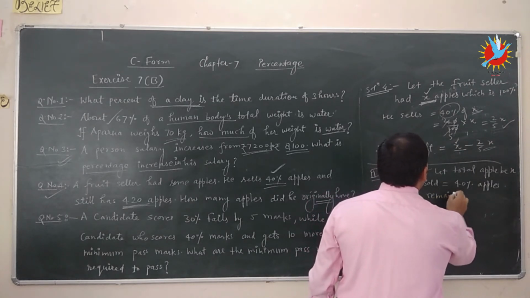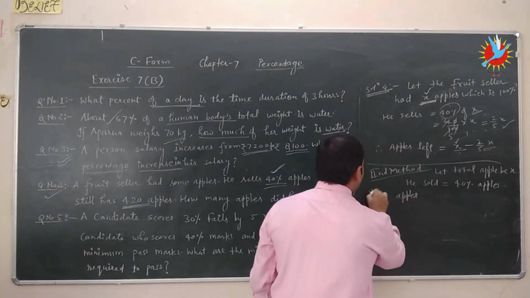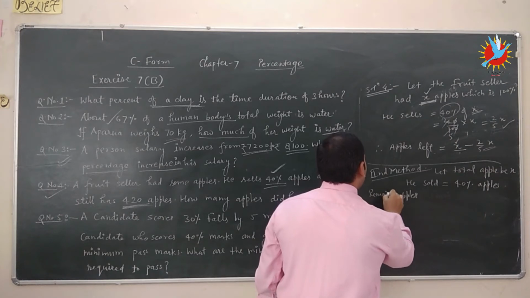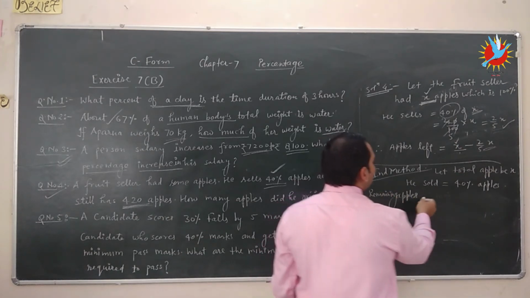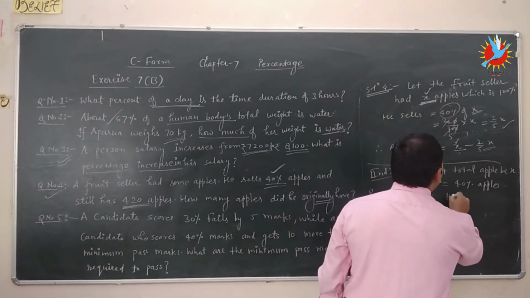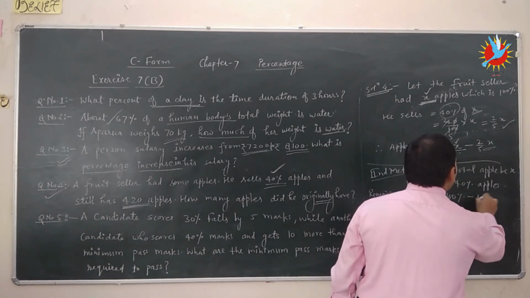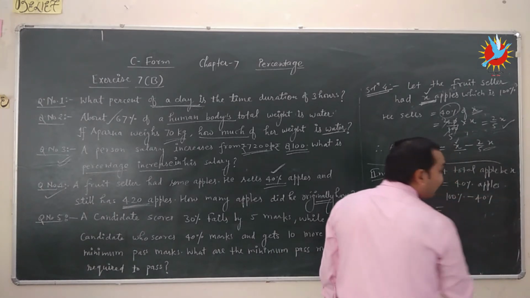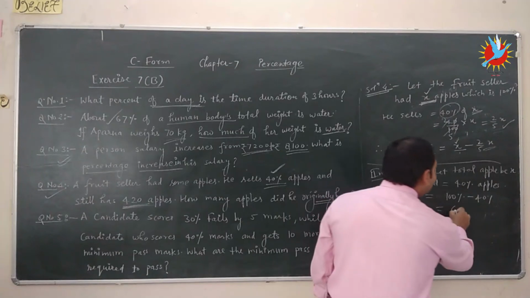Remaining apples is equal to 100% minus 40%, which is equal to 60%.